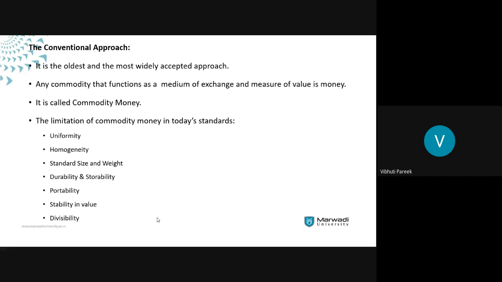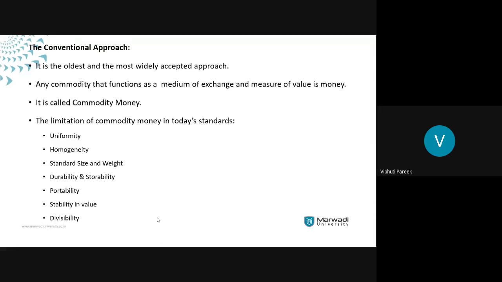So there was no uniformity, no homogeneity in commodity money. Then there was no standard size and weight, that this much quantity or this sort of quality should be given. Then durability was a question. Storability was a question. If a person has all sorts of items and is not only having wheat, he'll exchange everything for wheat.